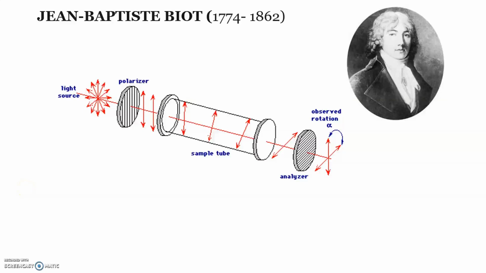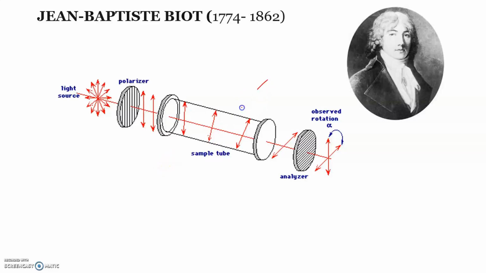Then a scientist called Biot in 1835 found out that there are some molecules which rotate the plane of polarized light to some extent. Now he placed an optically active sugar solution in between these two crystals and found out that there is a change in the angle of the plane of polarization.